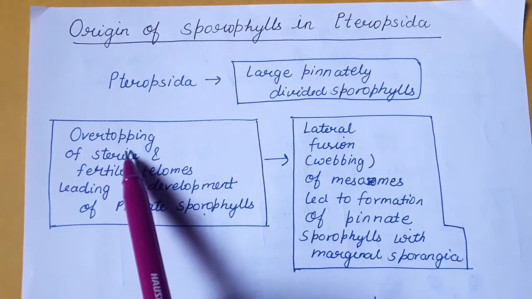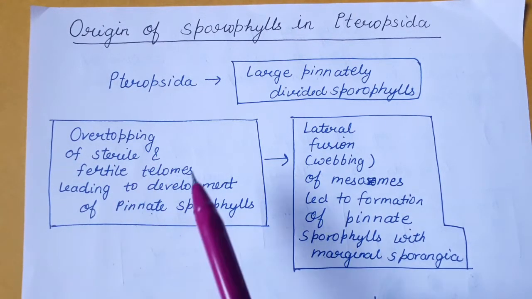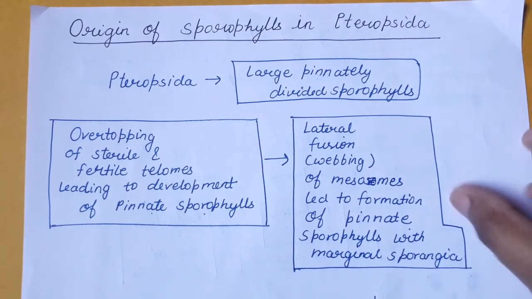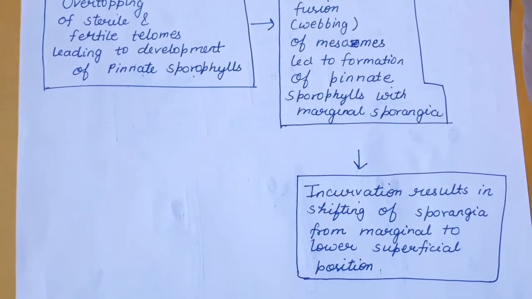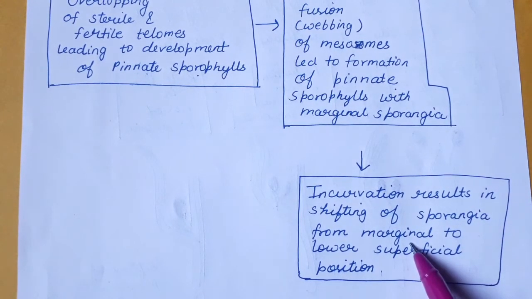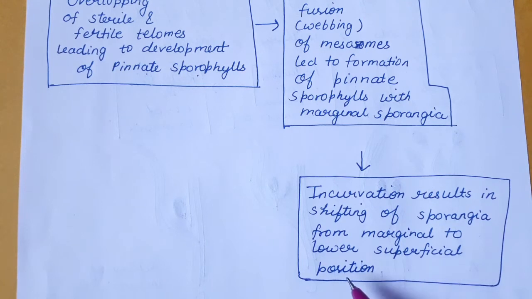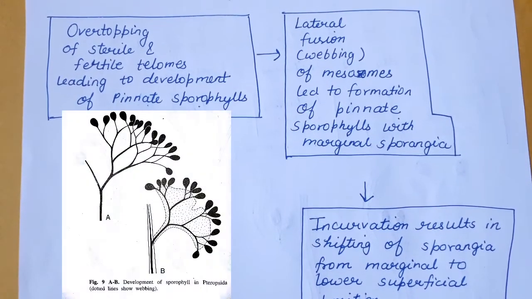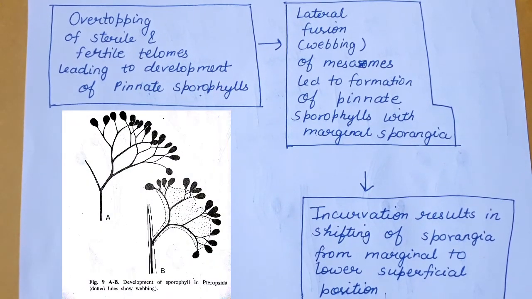So firstly there may be overtopping, after that webbing, and the final step may be incurvation that leads to shifting of the sporangia from marginal to lower superficial position. So these may be the three steps according to Zimmermann that lead to the origin of the sporophylls in Pteropsida.